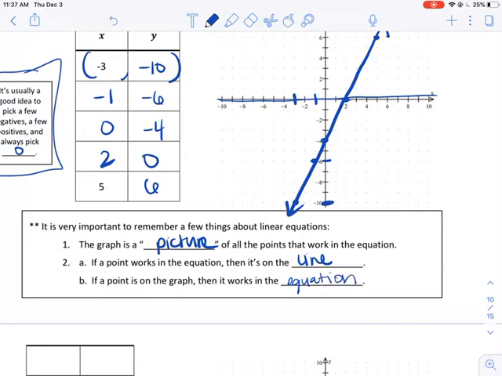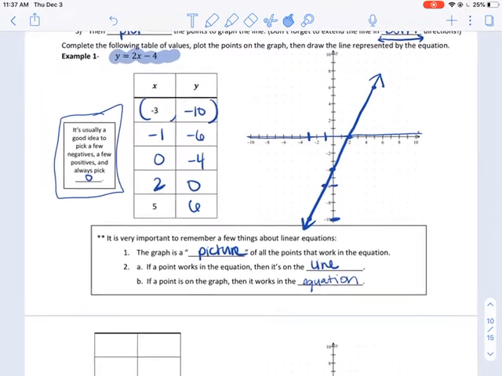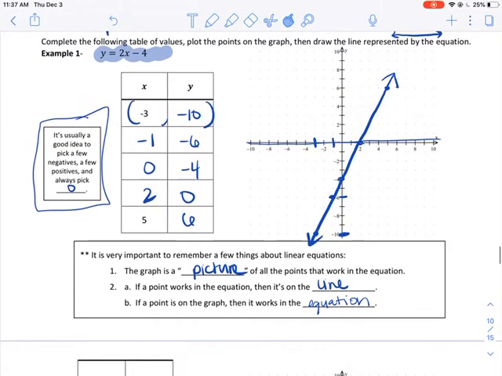So what's great about this line, remember, you could plug anything in for x and get out numbers for y. And that's a little tedious to do for all of the numbers. It's not just a little tedious, it would take forever. But with this line, I can just go to it and say, all right, I'm gonna put a point there. That works in the equation. Even these ones that are in between, those work in the equation too. So that's the reason why you need to connect the dots into a line, because it's representing all the possible values x and y that will work in the equation.